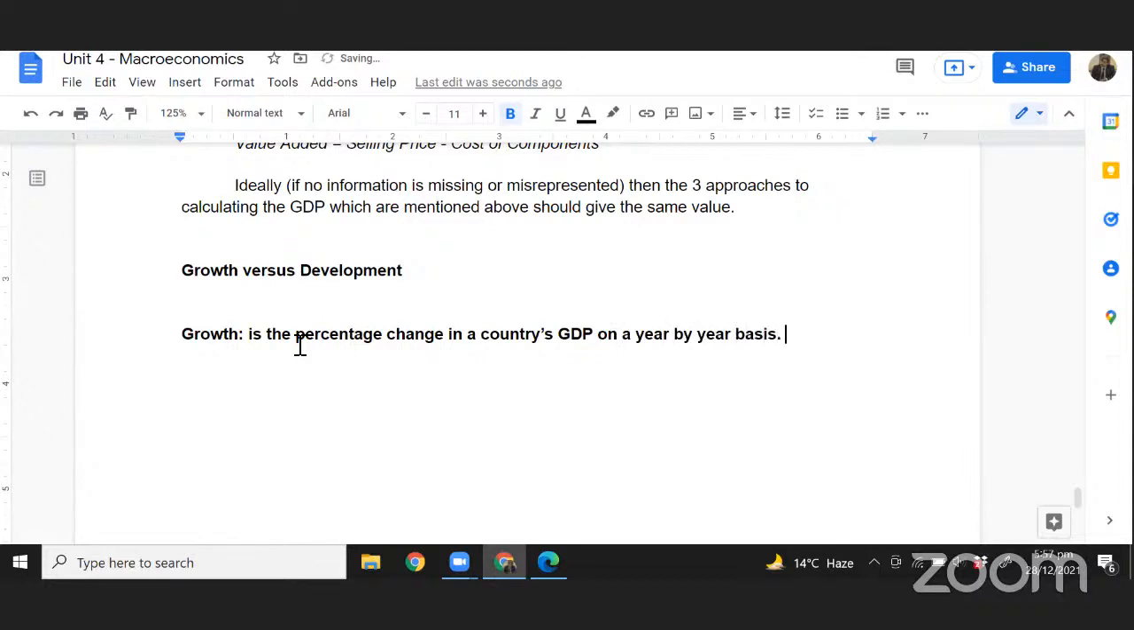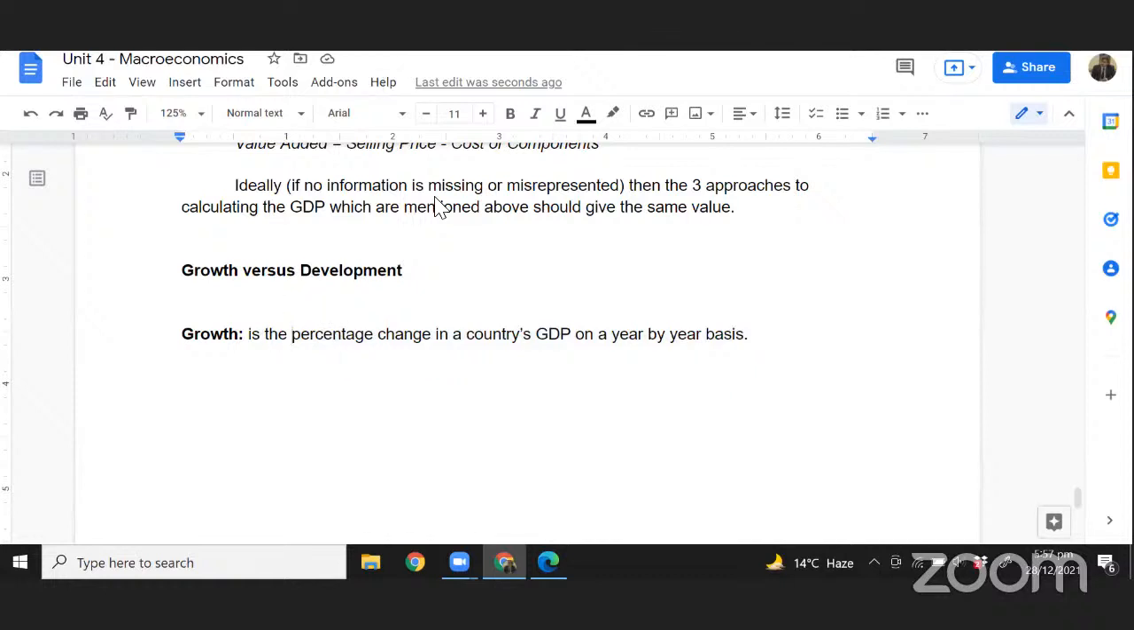So most of the time we calculate the growth of a country on an annual basis, but that is not always true, right? Sometimes we can also do it on a quarterly basis. Sometimes we can also do it on a monthly basis, and so on and so forth, right? Not bi-monthly, bi-annual, right? Bi-monthly doesn't make sense, right? So this is what growth is.